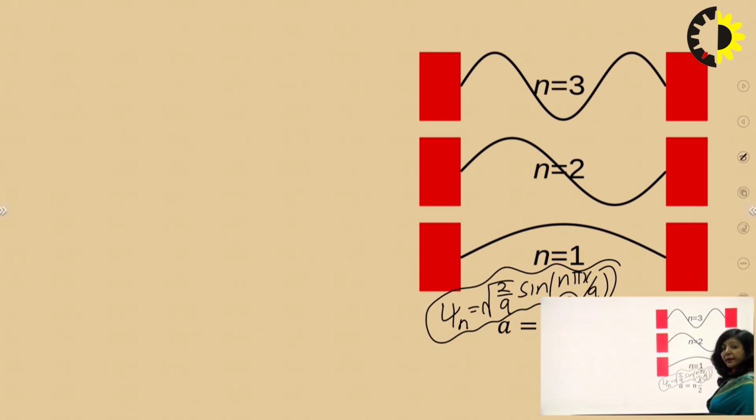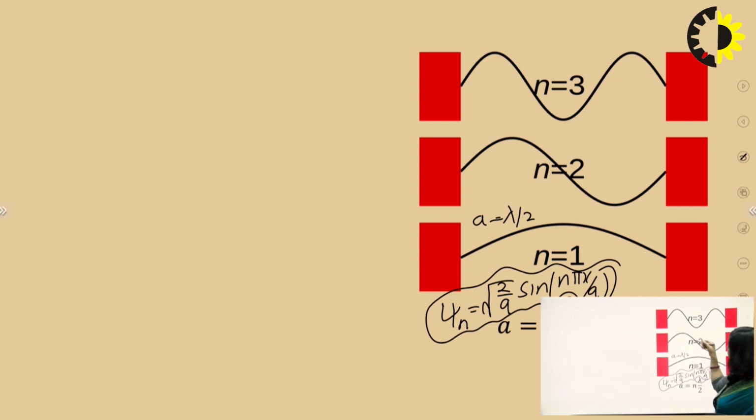And if you closely observe this, you can see that this distance from here to here is a, and this a for this particular state is actually half of the wavelength. As you can see here, this is half of the wave. So a is actually lambda by 2 for the first state. Now let's see what the behavior is in the second energy state.